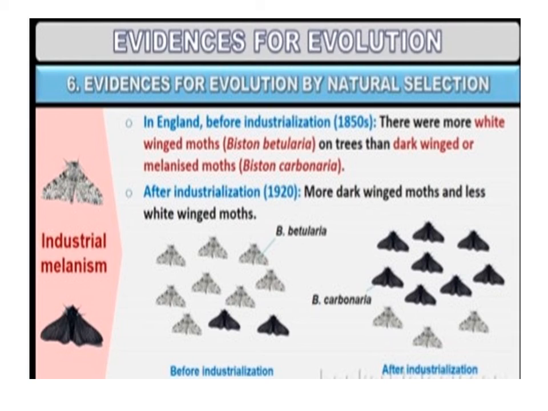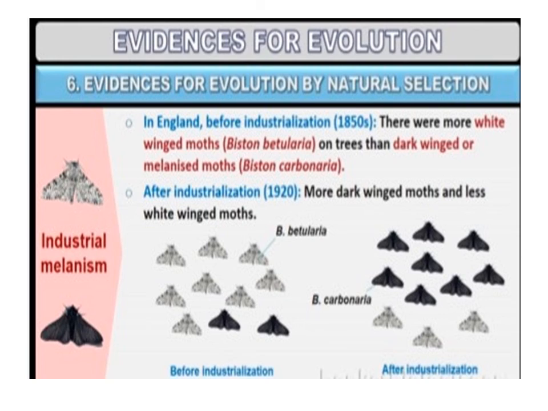In a collection of moths made in 1850, it was found that there were more white-winged moths on trees than dark-winged moths. However, when the collection was made from the same area in 1920, there were more dark-winged moths in the same area, that is, the proportion was reversed.